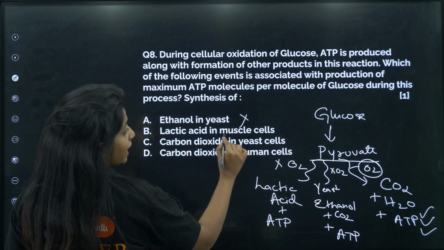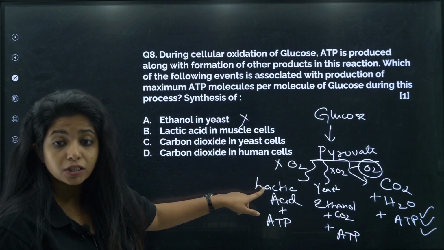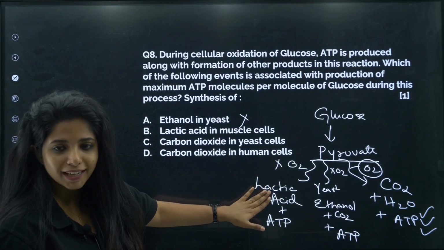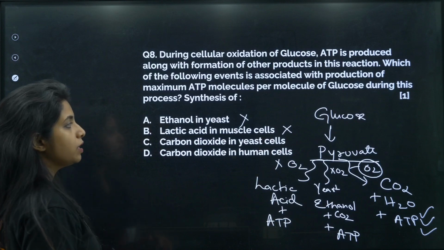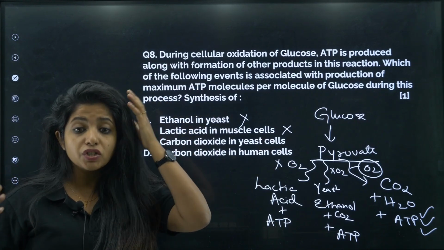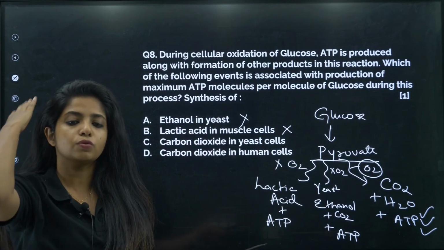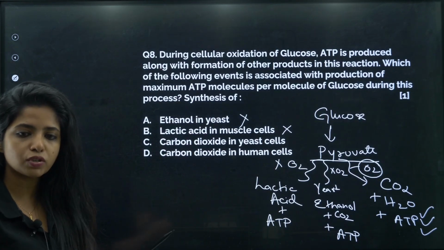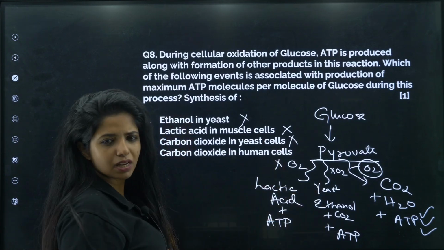So this is wrong. Lactic acid in the muscle cells. In the muscle cells, when anaerobic condition is there, lactic acid is produced, which causes muscle cramps. Yeah, and also ATP is produced. So this is also wrong because a less amount of ATP is produced. Our body thinks we have to anyway produce ATP, energy is needed, right? But what happens is that it is also producing lactic acid, which is going to cause the muscular cramps. Now carbon dioxide in yeast cells, again, that is something like this.